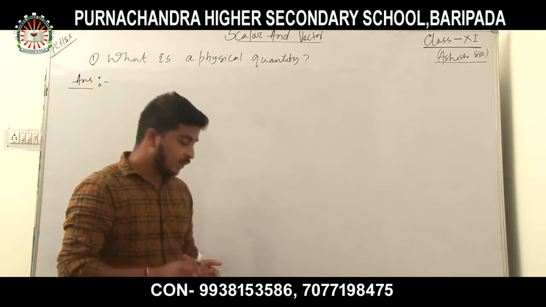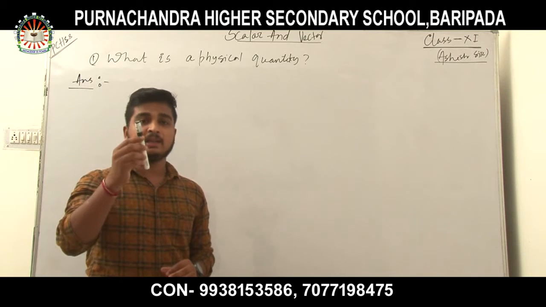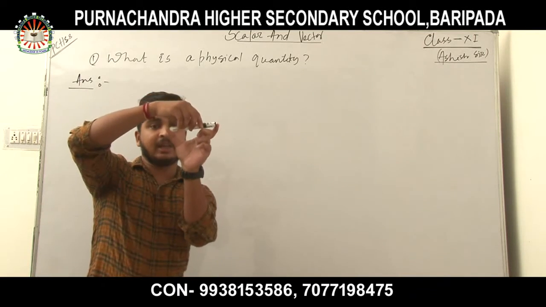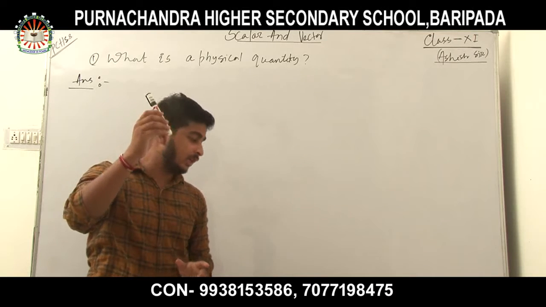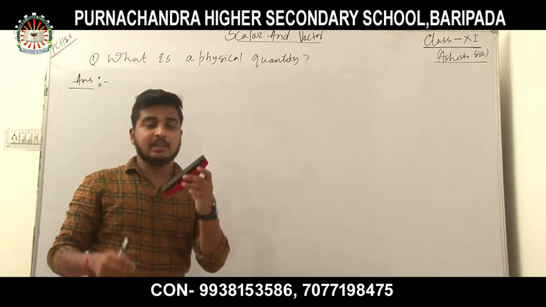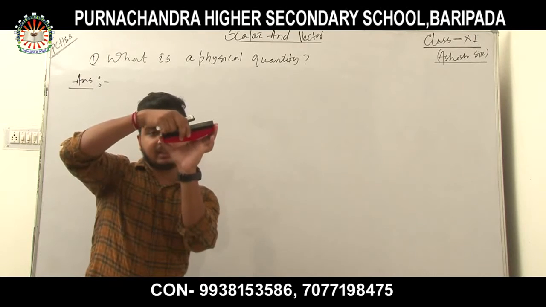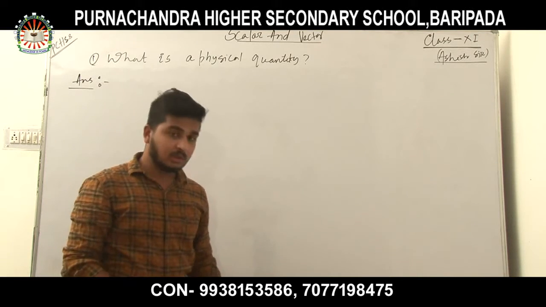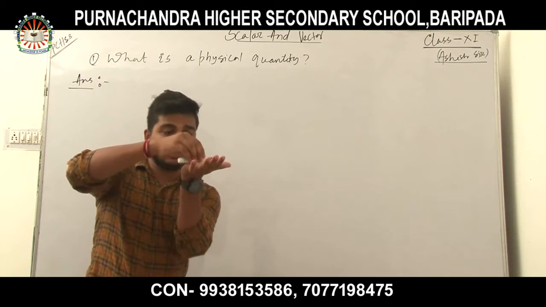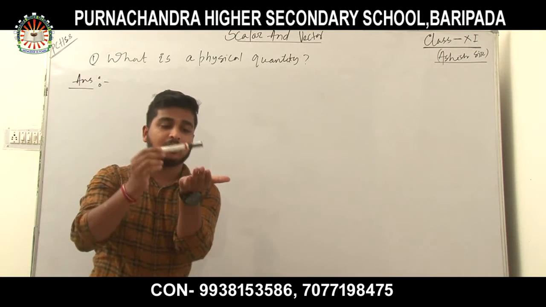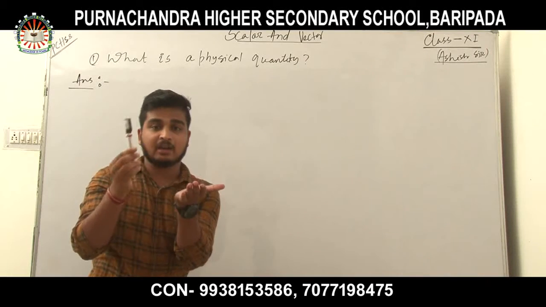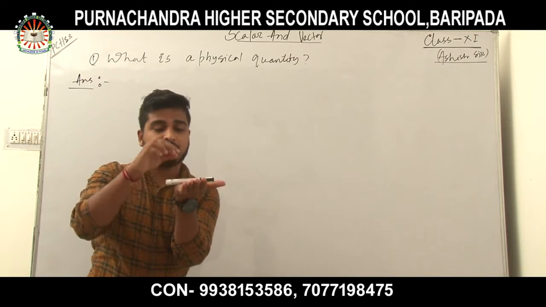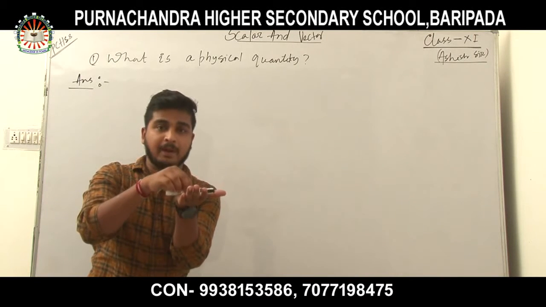Just as this marker has some length, this is a characteristic of the component. This eraser has a certain length. This length is a characteristic of the component. When I place the marker on my palm, the marker exerts force or pressure on my palm.